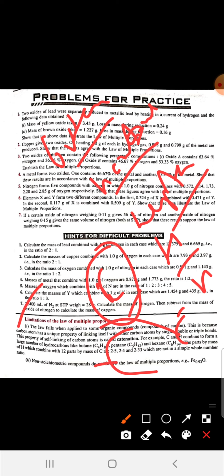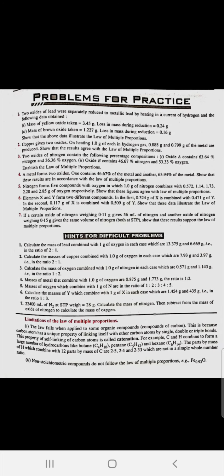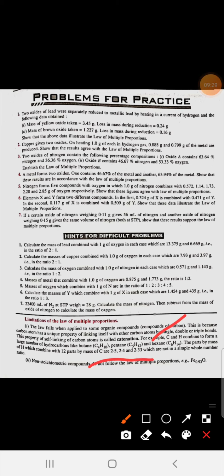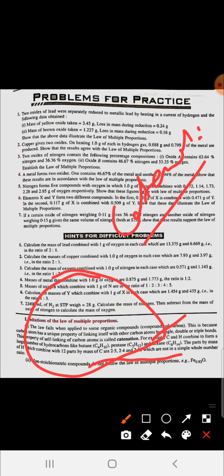These are different. So organic compounds like these will not follow the law of multiple proportions, because carbon has a property of self linkage, that is catenation.